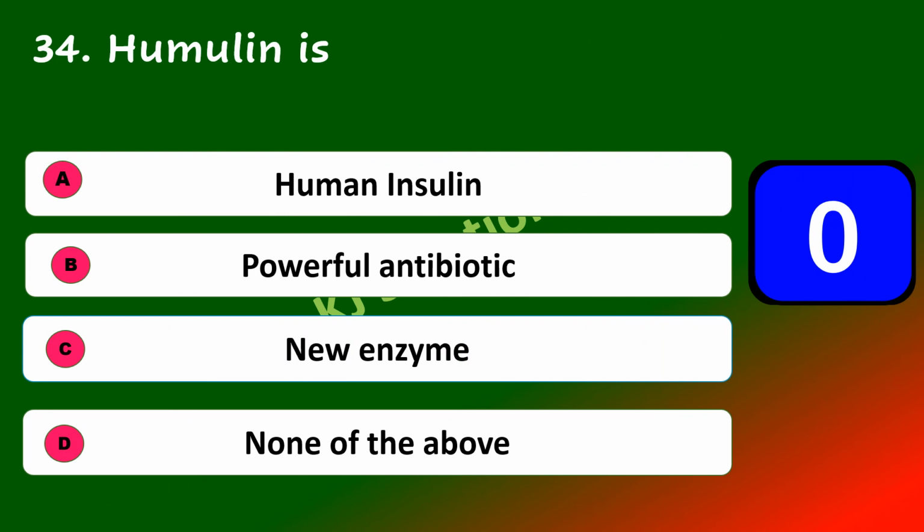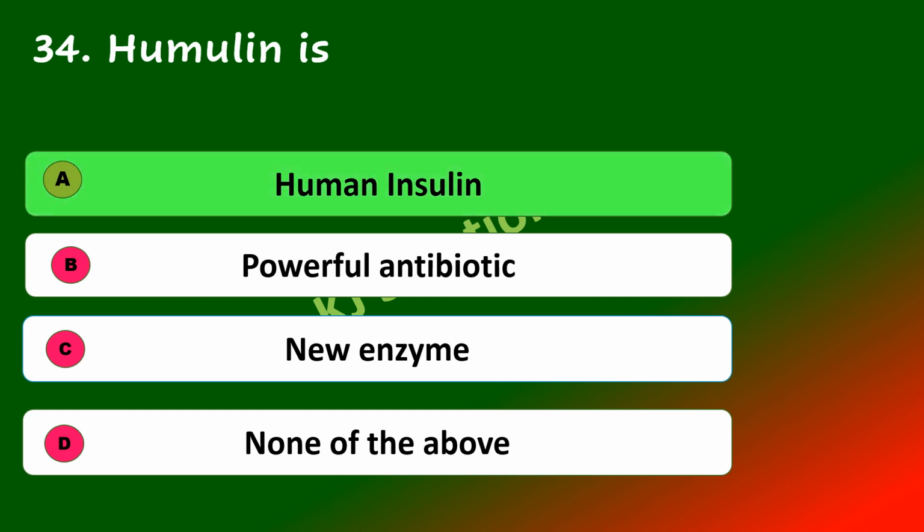Humulin is human insulin, powerful antibiotic, new enzyme, none of the above. Humulin is human insulin.